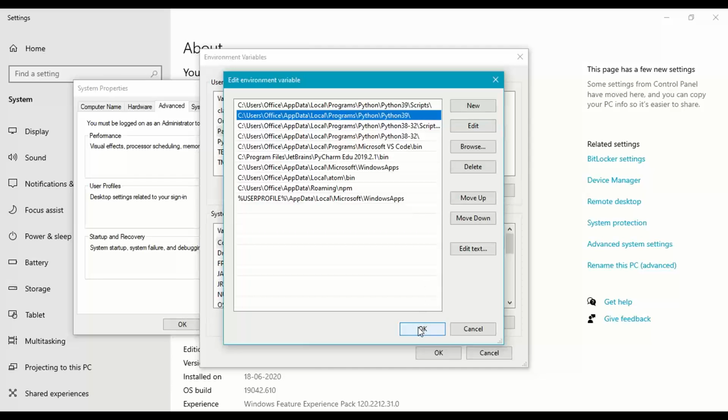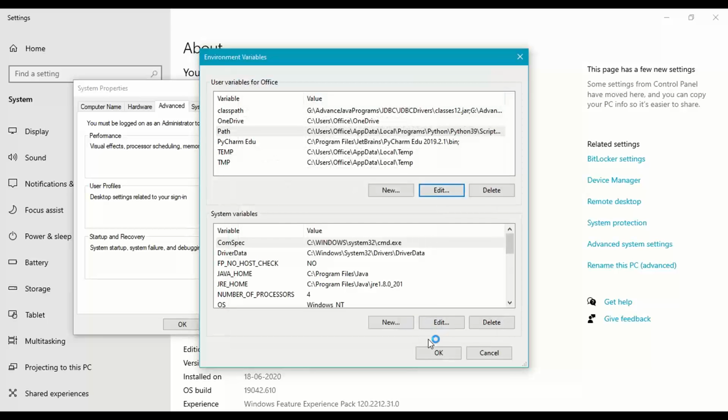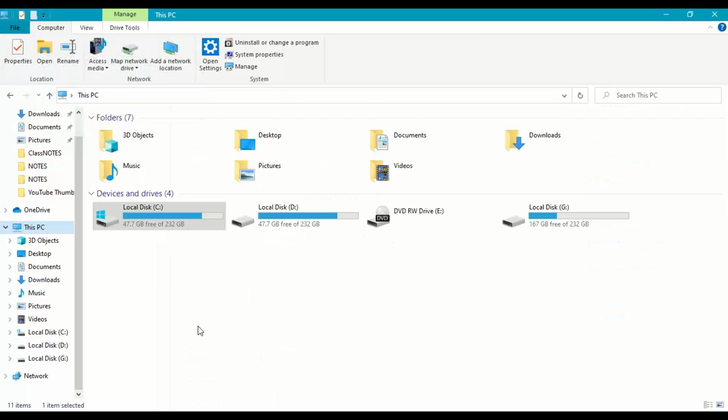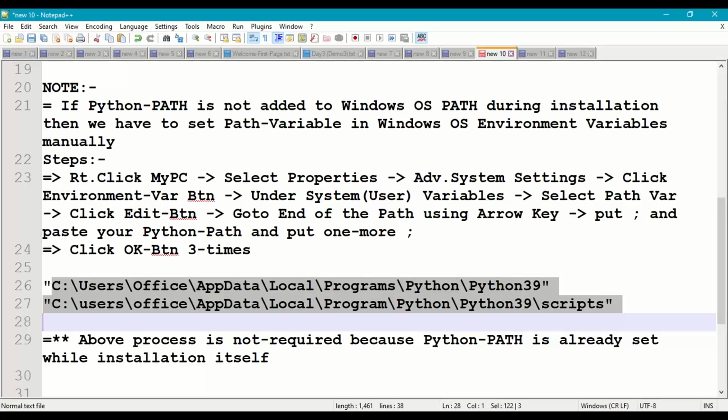If it is not set, you have to click on new and paste your path here. But since the path is already set, no need to set it once again. Click on OK, OK, OK, and then you can close this system properties. So this is manually setting the path, as needed before the 3.8 or 3.7 version.